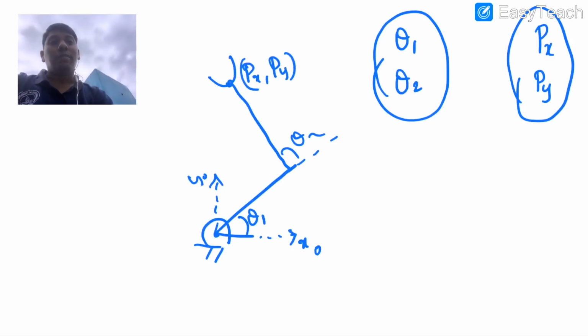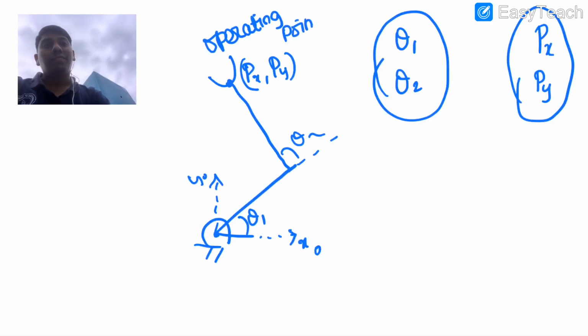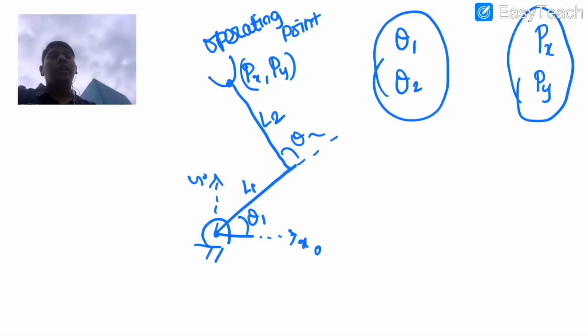So that is what we were saying. But this point is actually the operating point, right? So what are L1 and L2 and how are they associated with theta 1 and theta 2? This is the way the system is configured in order to get this px, py. If the system is configured with L1, theta 1 and L2, theta 2 this way, this will give px, py, right? So in the sense, L1 and L2 are constant, then the configuration, or you can say this entire system, is dependent on theta 1 and theta 2.